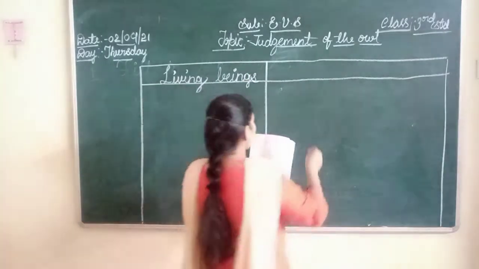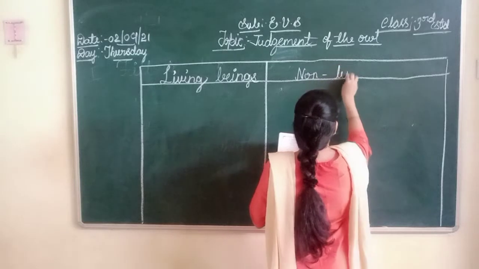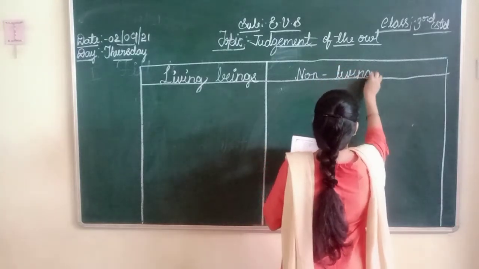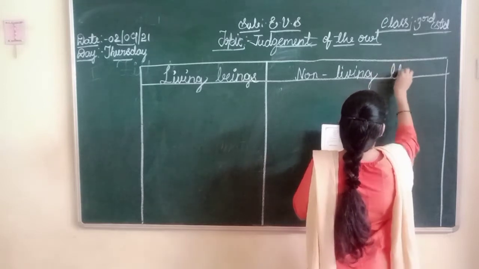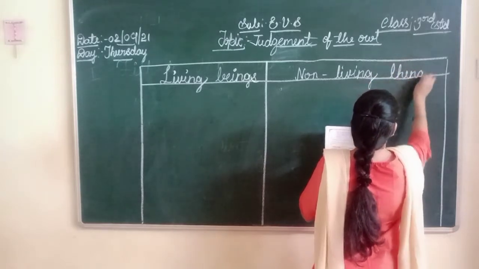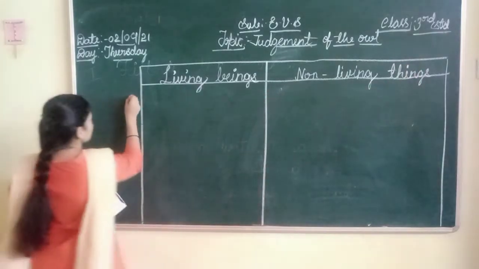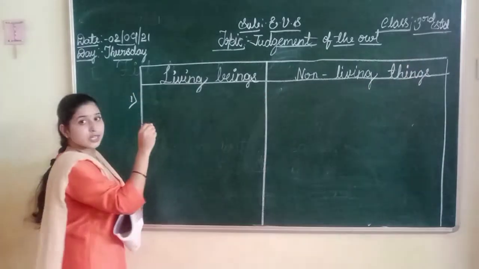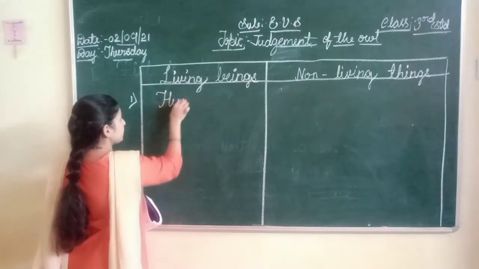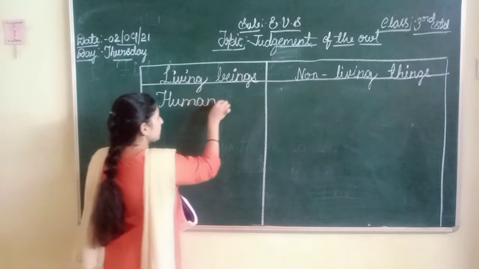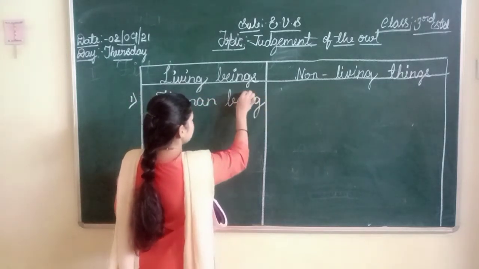Okay. Non-living things. N-O-N-L-I-V-I-N-G. Non-living things. Yes. Living things. The first one. What can we write? Can we write human beings? Yes. Write down human being.